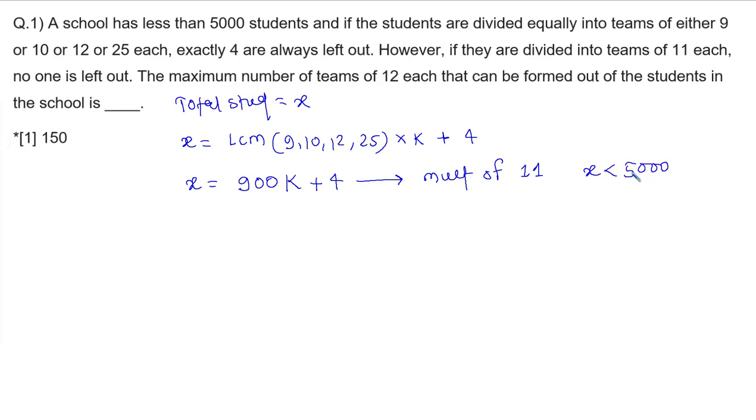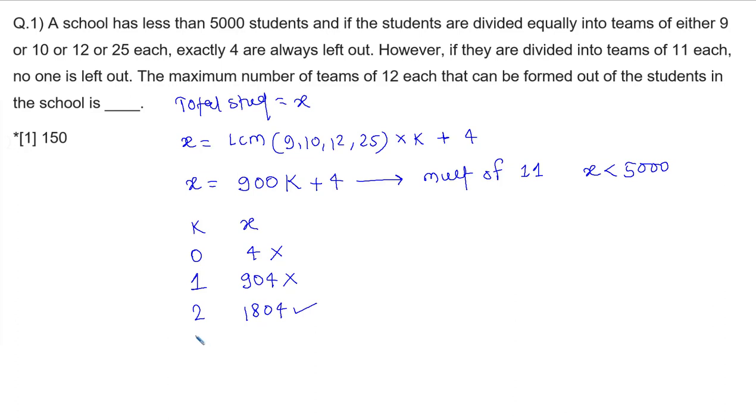So we don't require lots of trial and error here. Only a few trials are required, maximum 4 or 5. Let's have a look. If k is equal to 0, x is equal to 4. Is it a multiple of 11? No. If k is equal to 1, then x is 904. Multiple of 11? No. You can use the divisibility test of 11. If k is equal to 2, 1804. 12 and 1, difference 11, yes. So 1804 is a possible number.